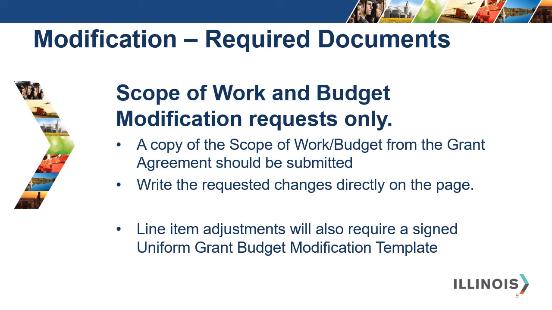Another documentation required is for scope of work and budget modification requests only. A copy of the scope of work and budget from the grant agreement should be submitted. Write the requested changes directly on the page. Line item adjustments will also require a signed Uniform Grant Budget Modification template.